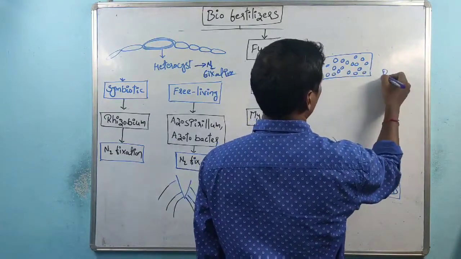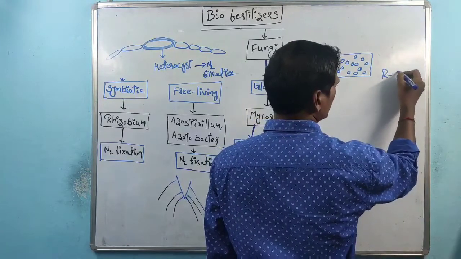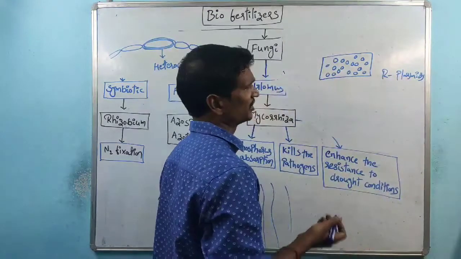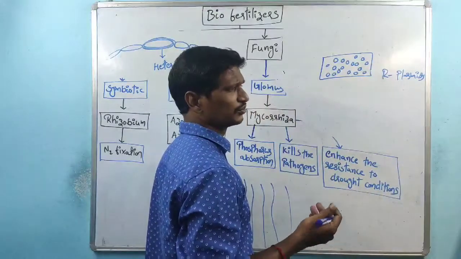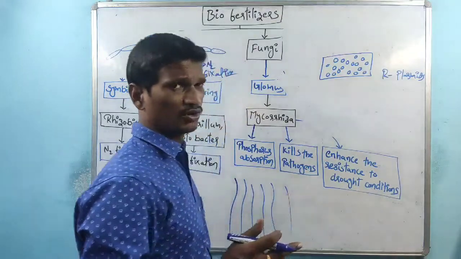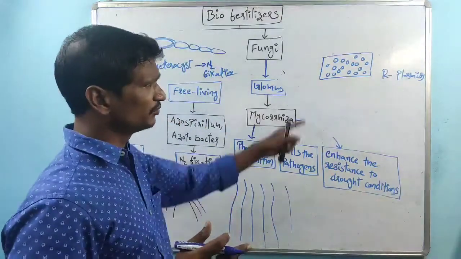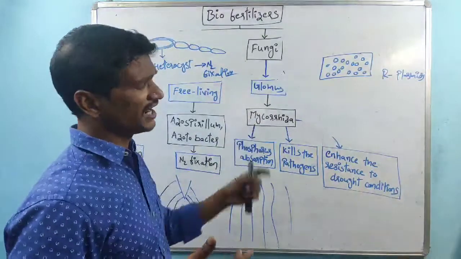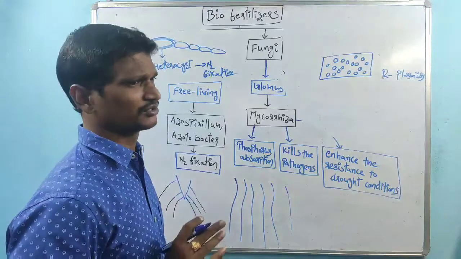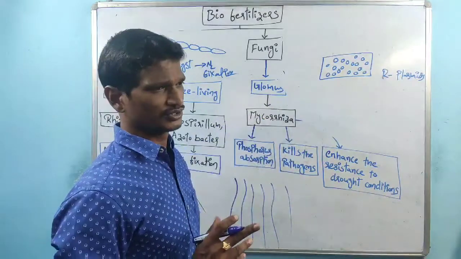We know, suppose this one is an R plasmid, and all these are different types of R plasmids. The bacteria has resistance to all types of antibiotics. Then we are unable to kill it, and it acts on human beings and kills human and animal species also. This is a very dangerous situation.